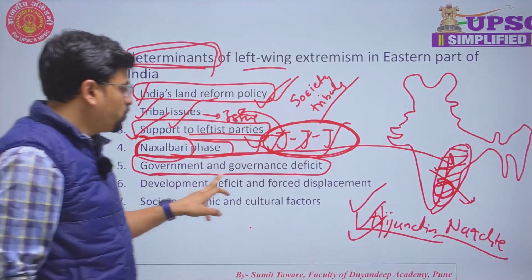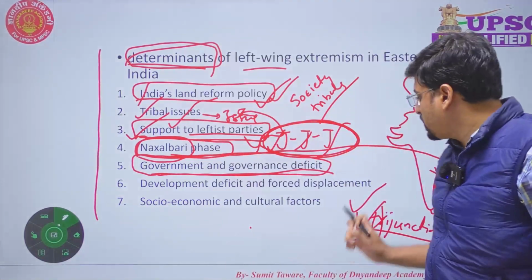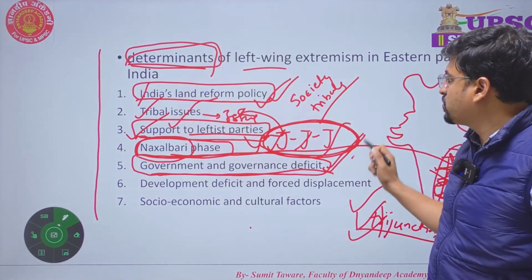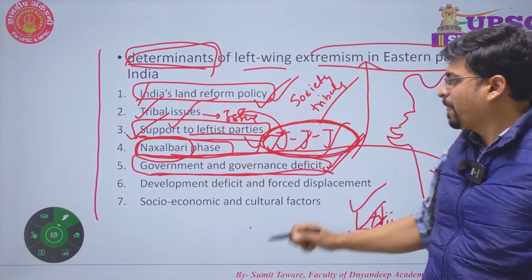Fifthly, government and governance deficit. So we know that the governance has not reached at the grassroots level in eastern part of India, because of which left-wing extremism is again spreading in that part.